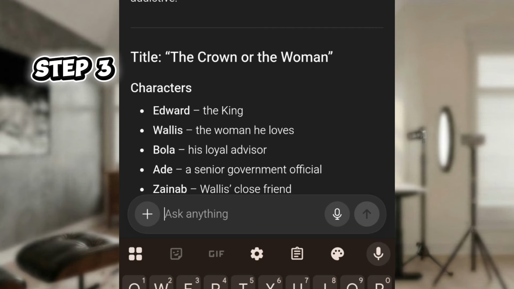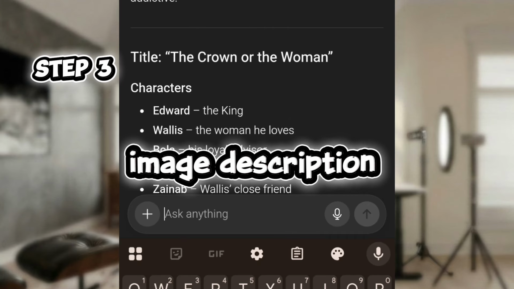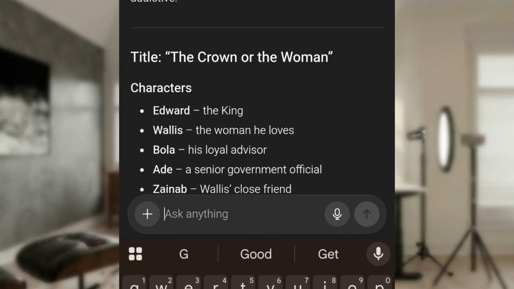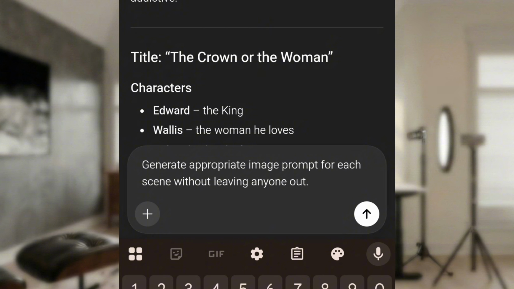Step 3. Image description. Now, we are going to ask ChatGPT to give us the image description for our story. So now what you're going to do is type this. Generate appropriate image prompt for each scene without leaving anyone out.